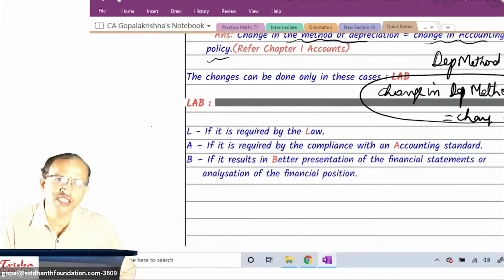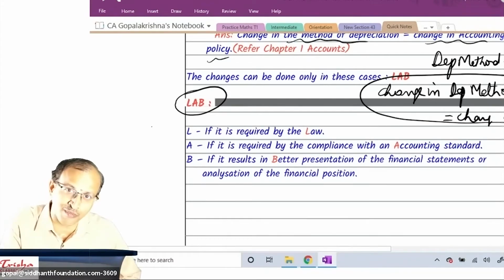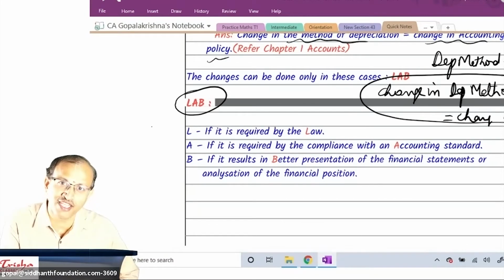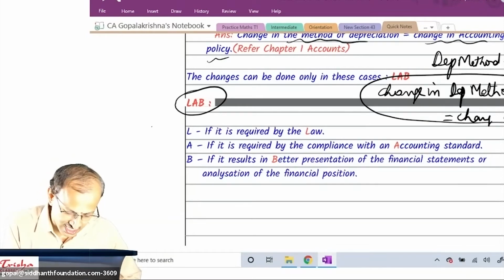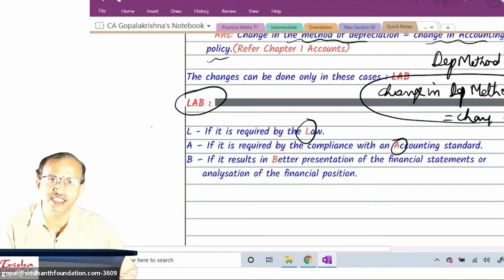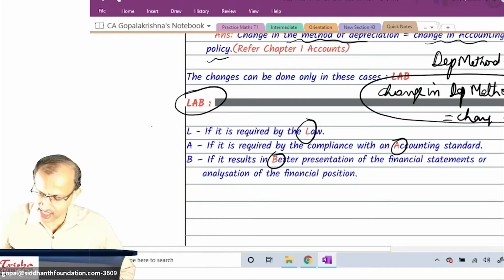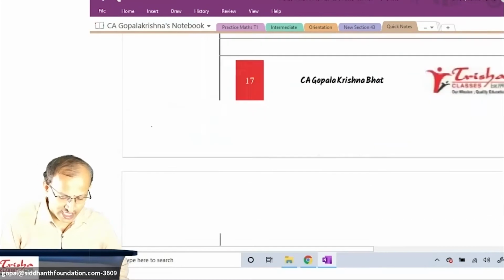In what circumstance can you change? To remember it, we make it as LAB. You can change only in LAB. Repeat once again. What are the three letters? L, if law says so, you can change. A, if accounting standard says so, you can change. B, if it results in better presentation of financial statements, you can change. I think these are all the points.